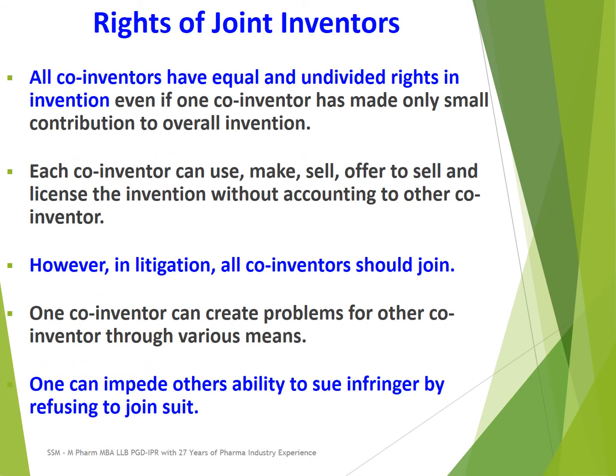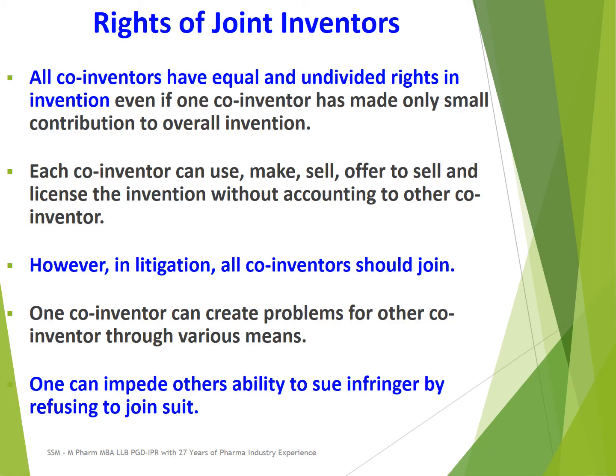Now coming to rights of co-inventors or joint inventors. All co-inventors have equal and undivided rights in the invention. Even if one co-inventor has made only a small contribution to the overall invention, all have equal and undivided rights.